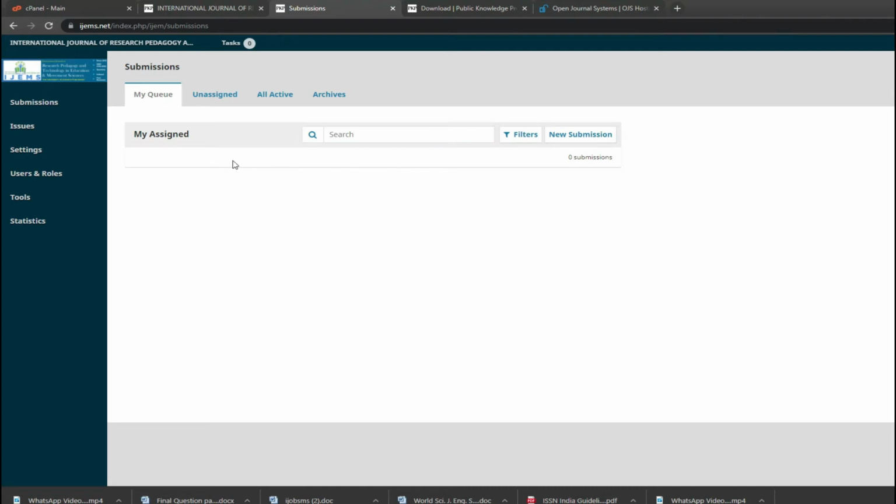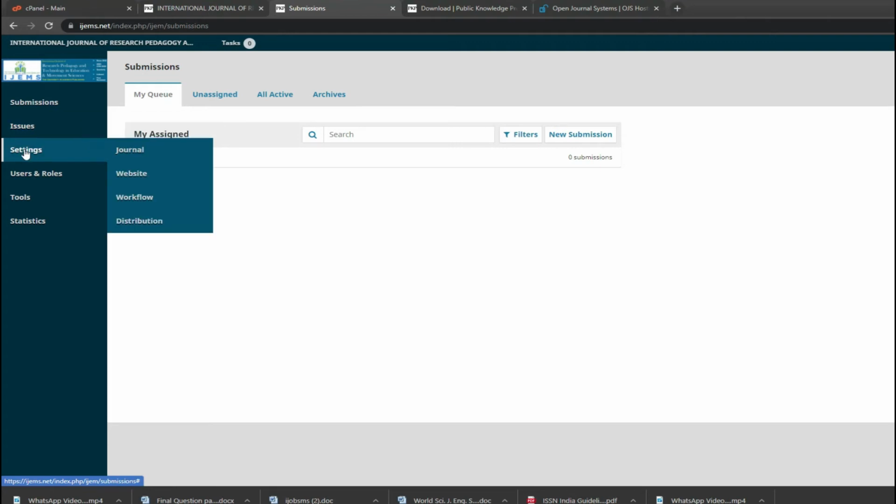So if we suppose we have a submission, the options will come up to send it to the reviewers, to publish it directly, to cancel it, and to make any payment. So every option will come out here. By the timing, the first thing is, whenever you log in for the first time, you go to Issues. There are future issues and back issues. You have to create them on your own. Everything is guided by the website, the software itself.